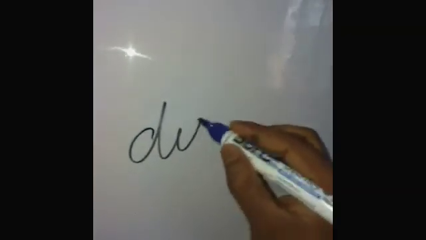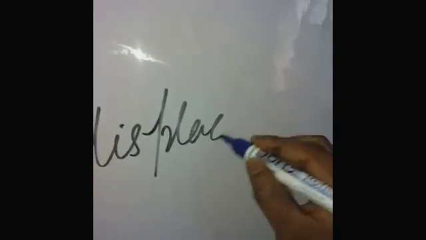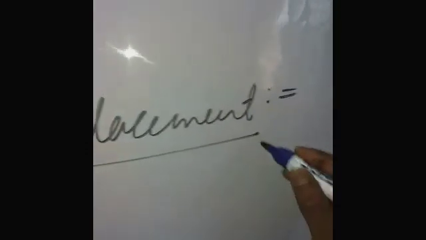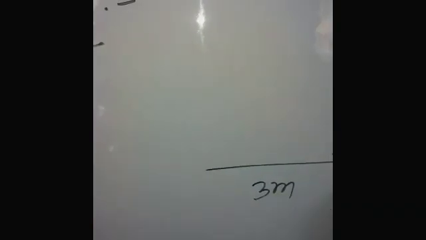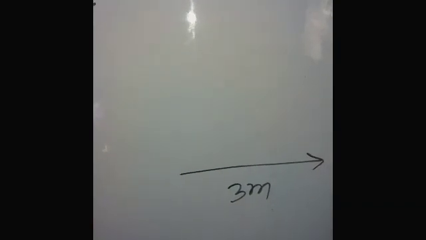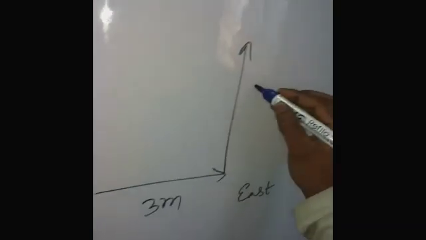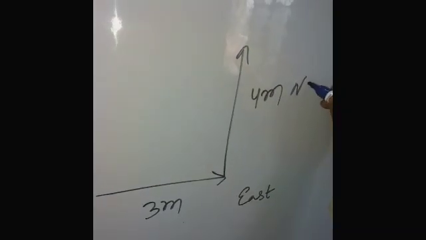Displacement is defined as the shortest distance between the initial point and the final point. For example, when a body moves 3 meters in the east and then turns 4 meters in the north, clear, students?